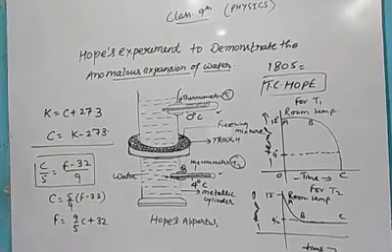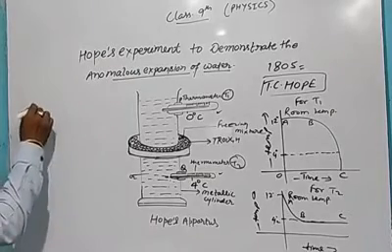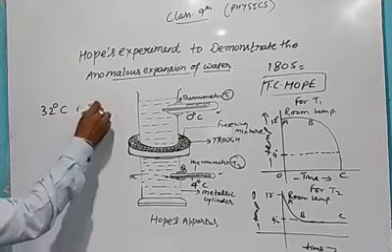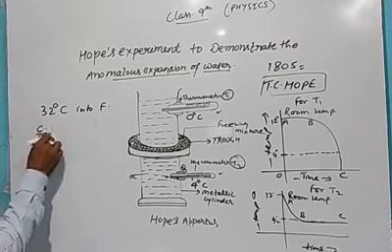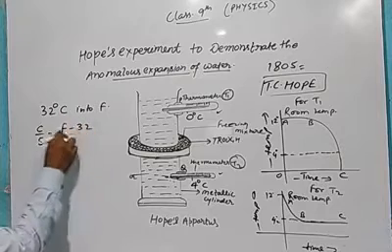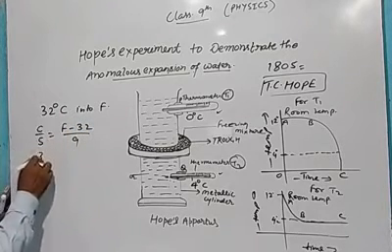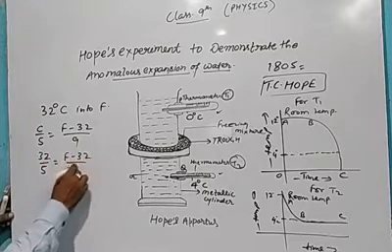If we take an example, convert 32 degree centigrade into Fahrenheit, we have the formula C upon 5 is equal to F minus 32 upon 9. Now centigrade is 32, so 32 upon 5 is equal to F minus 32 upon 9.